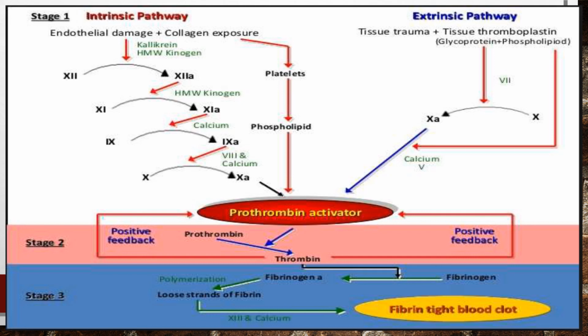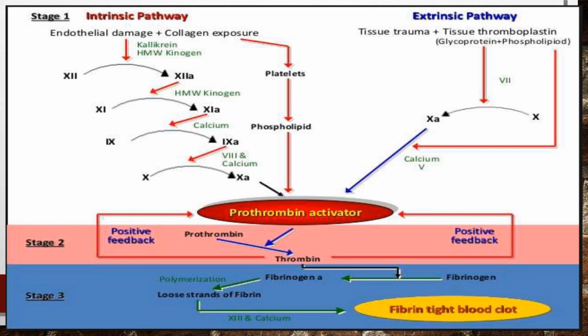All the tight fibrin threads are arranged to form a meshwork of stable clot. So at the end of the 3 steps, the tight fibrin blood clot is formed. So this is stage 3, that is the conversion of fibrinogen to fibrin. This is all about the steps of blood coagulation, or blood clot formation.